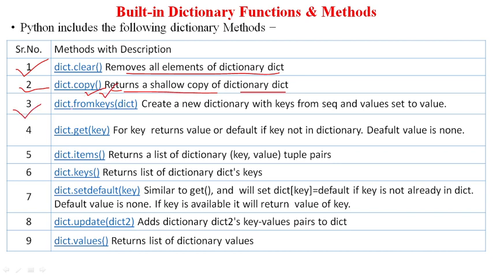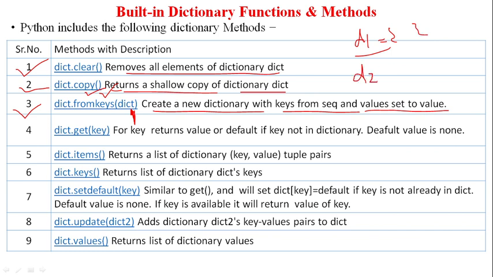Then the third one, dict.fromkeys. It creates a new dictionary with keys from a sequence and values set to value. It means that we can create a new dictionary which will have the same keys as in the dictionary which is passed as a parameter here. Suppose we have one dictionary D1 already created, and I want to create D2 which should have the same keys and values.